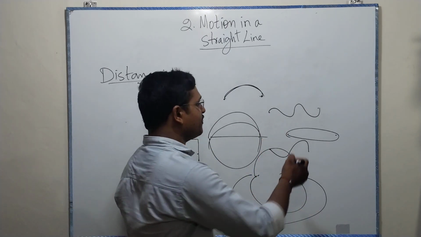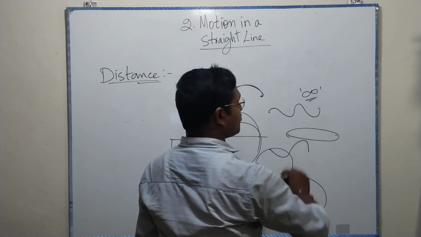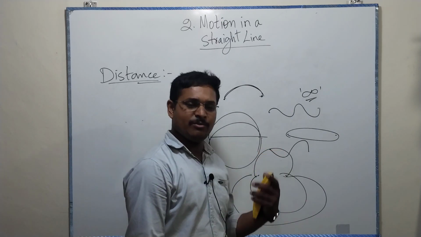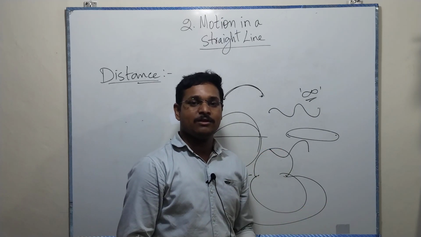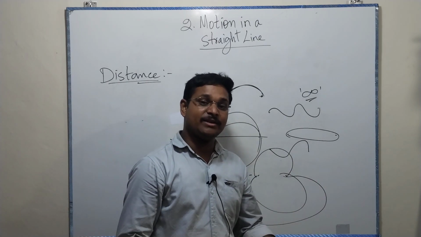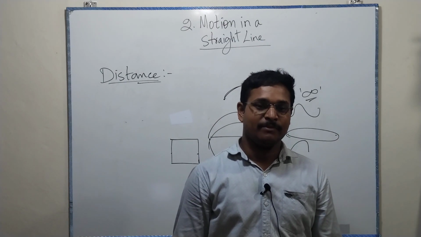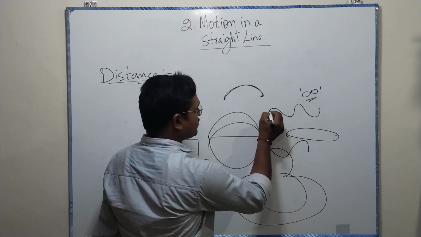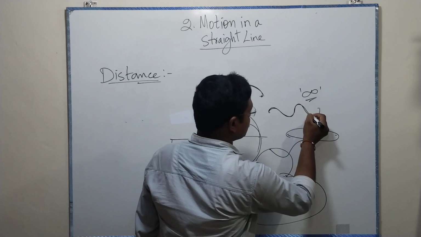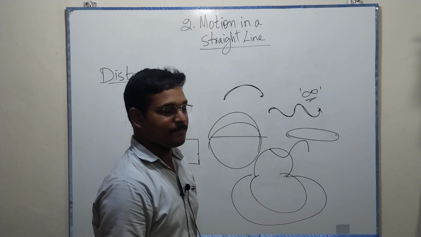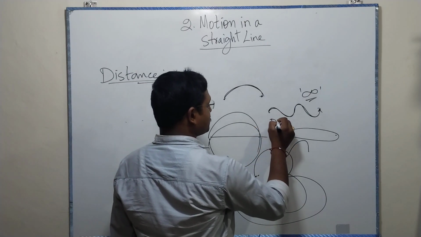We have infinite ways to connect 2 points. Maybe square, maybe parabola, maybe circle, or maybe anything here. We can connect in a hundred ways, infinite ways. Now, whatever the path length, this is called the distance.